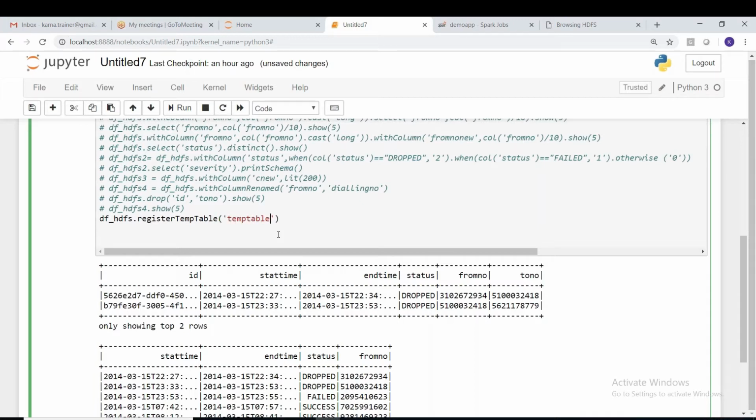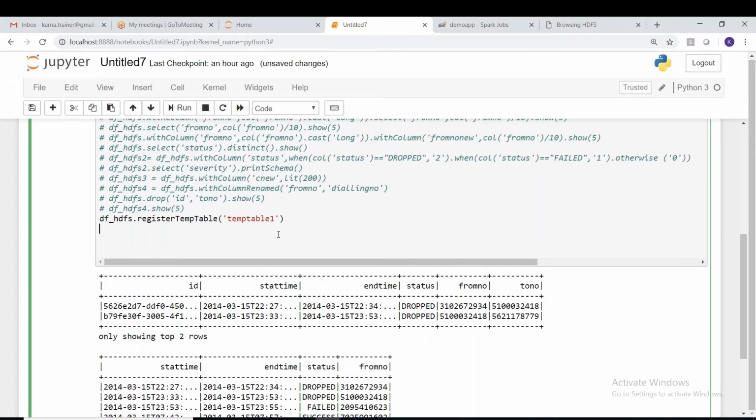What is happening with this statement? A temporary table will be created with the name temp table one. From which data frame? df_hdfs. From this data frame, a new temporary table will be created with the name temp table one.